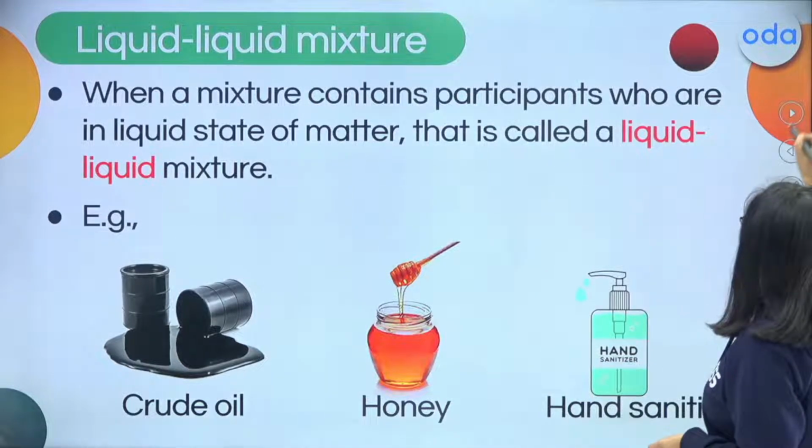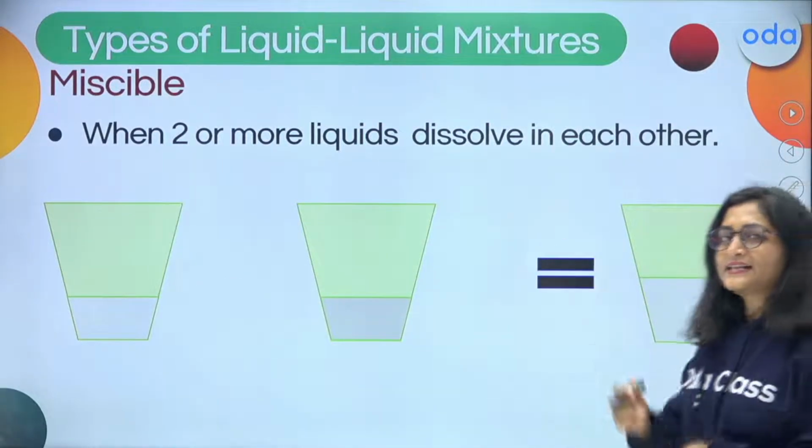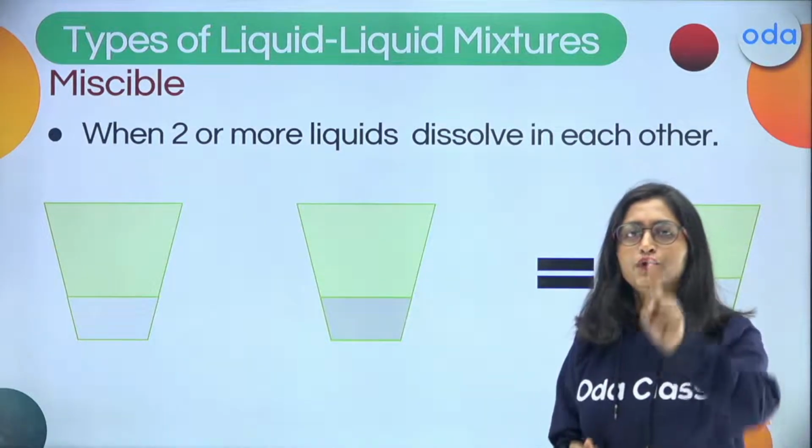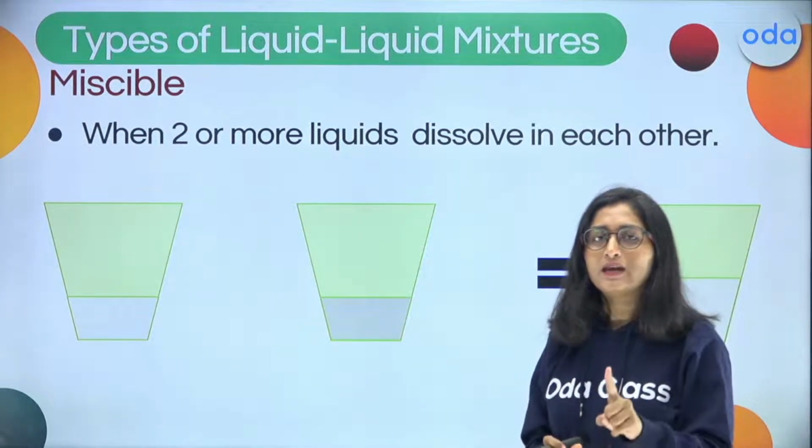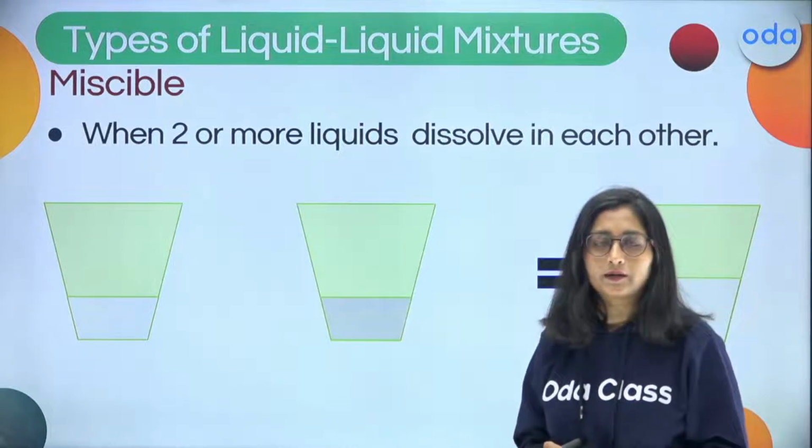Now, going on to a broader picture, what exactly are those kinds? The first kind that we're going to discuss for liquid mixtures is the miscible liquid.